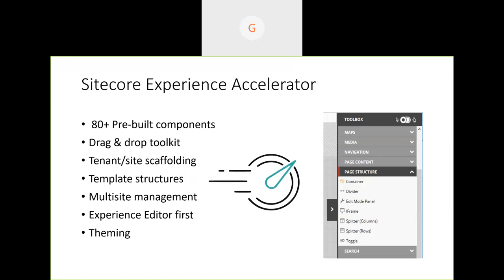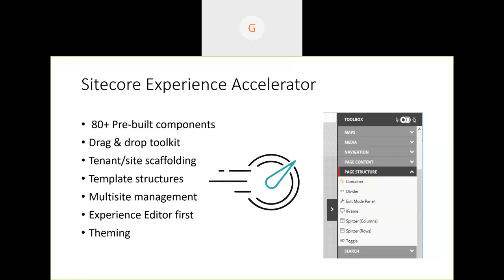Here are some common benefits. There are 80-plus pre-built components in the toolbox, which we will see in the demo. Tenants and sites can be created in a much cleaner way, with a consistent structure. If I am seeing one SXA client project and then another client project, it would be a consistent structure, because the basic scaffolding is already provided by SXA. Internally, we will implement our own things, but the template structure and the scaffolding is common.